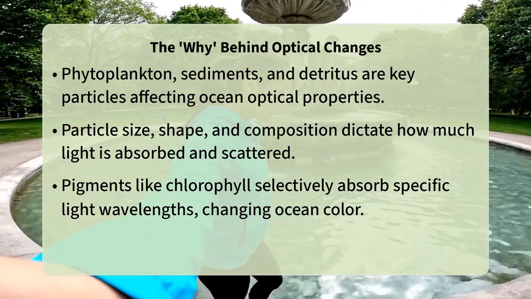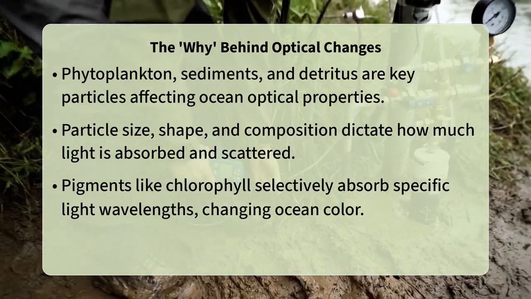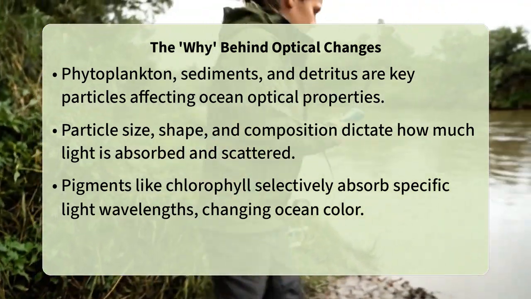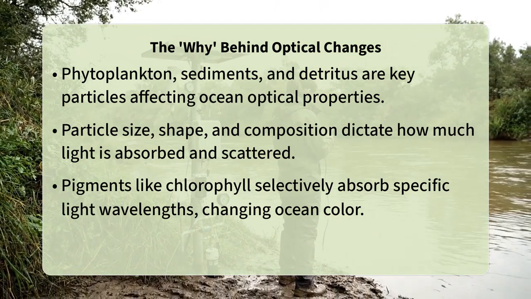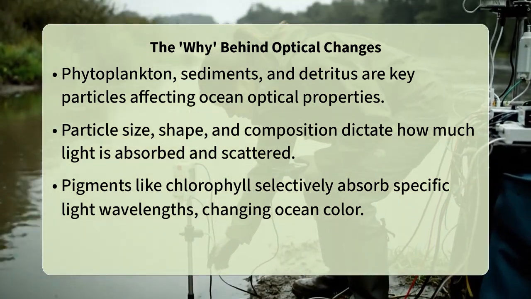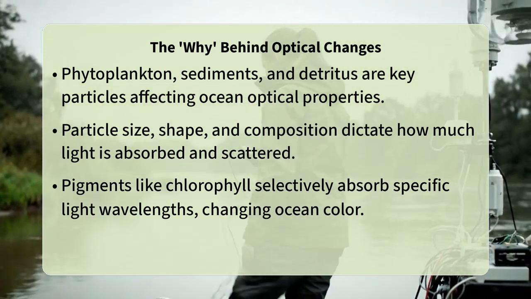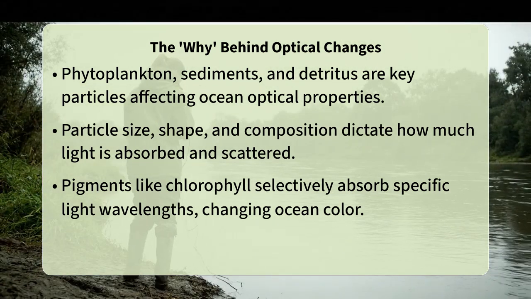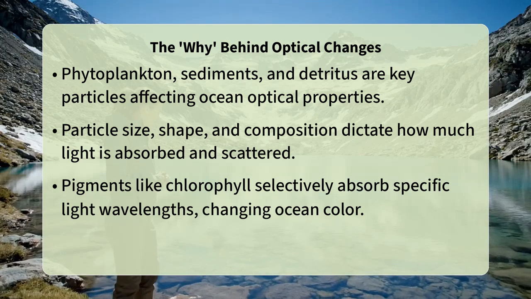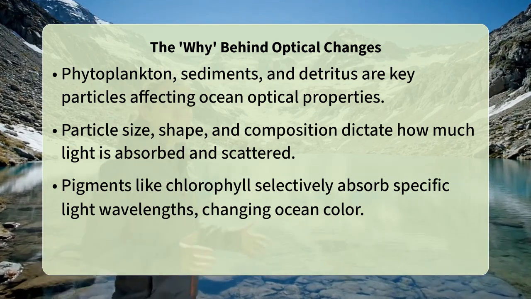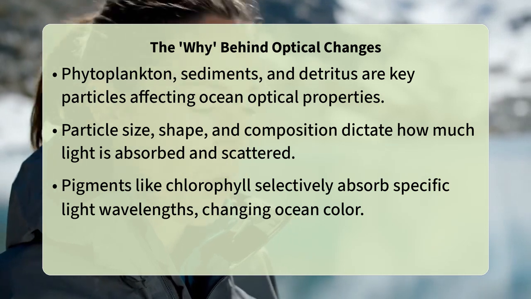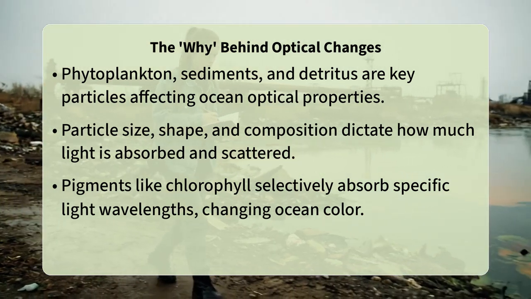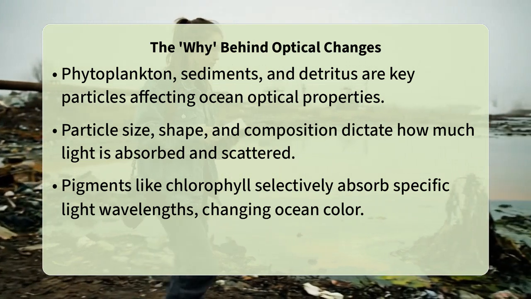Each of these particles has unique physical characteristics, such as size, shape, and chemical composition, that dictate how much light it absorbs and how much it scatters. For example, a larger, denser particle will scatter more light than a smaller, less dense one. Additionally, the specific pigments within biological particles, like chlorophyll in phytoplankton, will selectively absorb certain wavelengths of light, further changing the color and intensity of the light field.